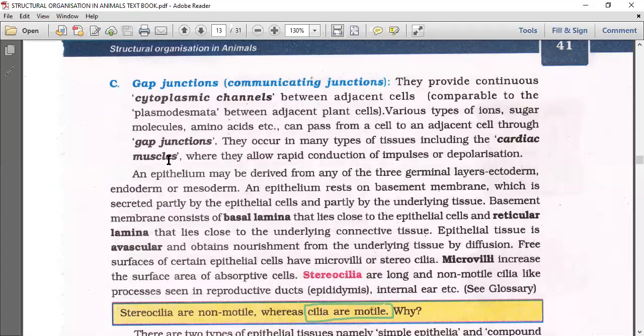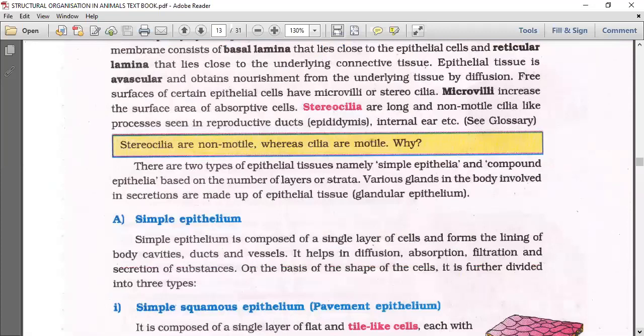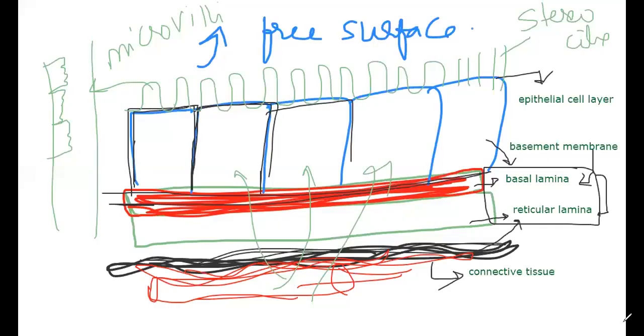Why? We can give the answer at least now. Cilia are motile because they are meant for locomotion in the case of protozoa. Also, you can see cilia in the trachea, to prevent the entry of dust particles. When we enter into the topic, we learn everything. There are two types of epithelial tissues, namely simple epithelium and compound epithelium. Based on the number of layers, or strata, we classify epithelial tissue into simple epithelium and compound epithelium.